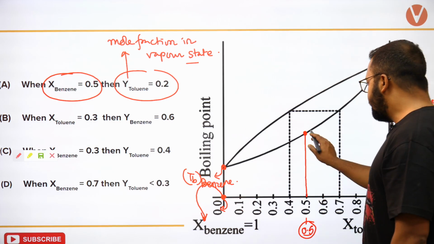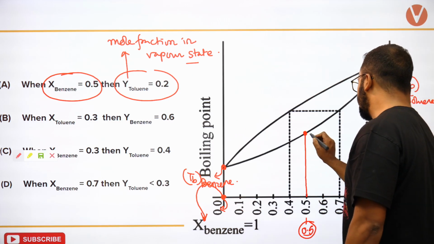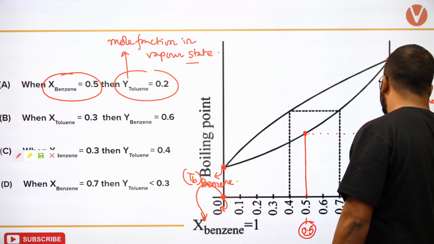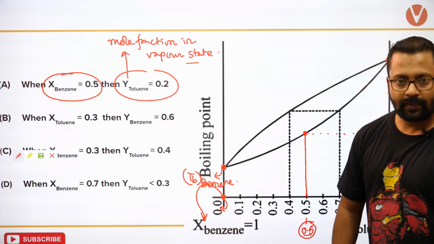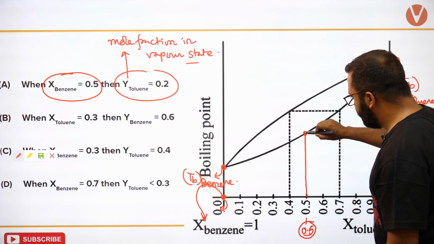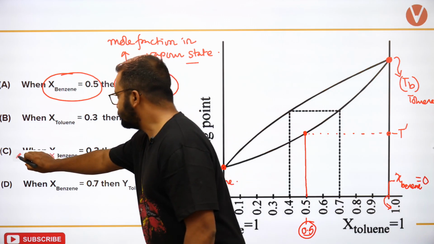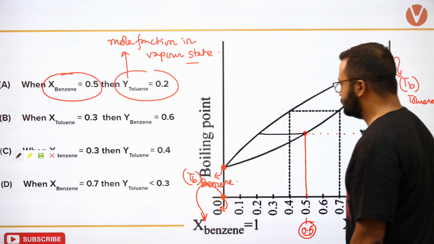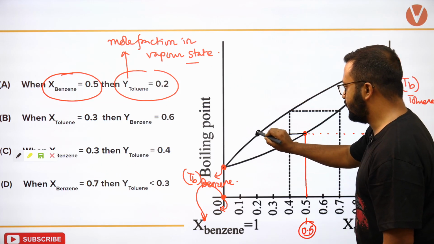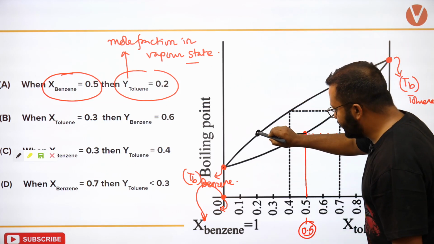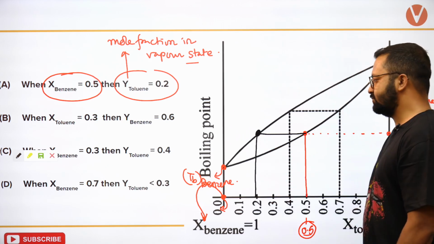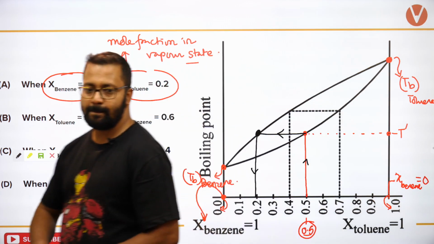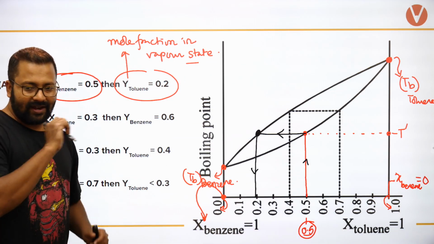Now if I boil this liquid, it will boil at this temperature and it will create vapors. According to the lever rule, the vapors will be formed here, and then I will condense the vapors. Remember, we had discussed this.